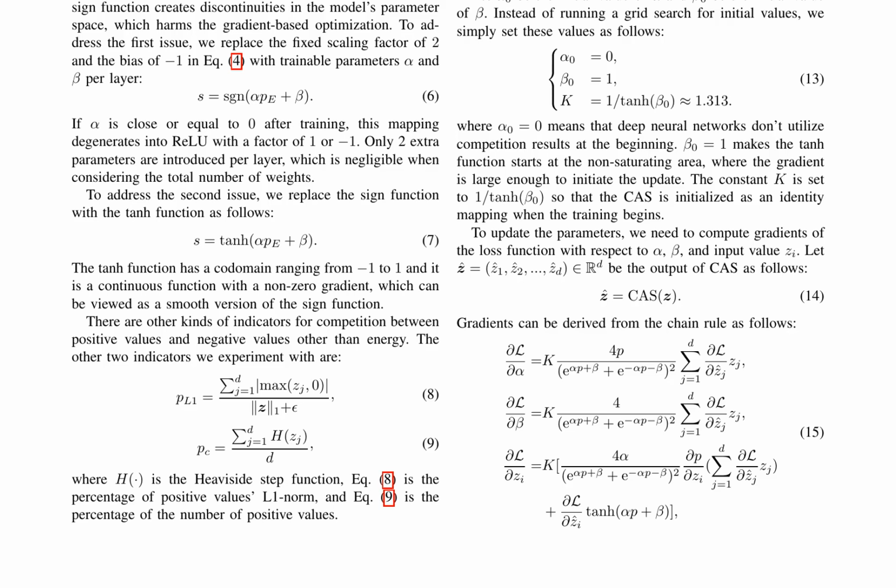Gradients of the competition-based adaptive scaling are derived from the chain rule. The authors set the initial values of alpha and beta as 0 and 1, respectively, and the constant k as 1 over tanh(beta_0), approximately equal to 1.313. This makes the CAS initialized as an identity mapping when the training begins.